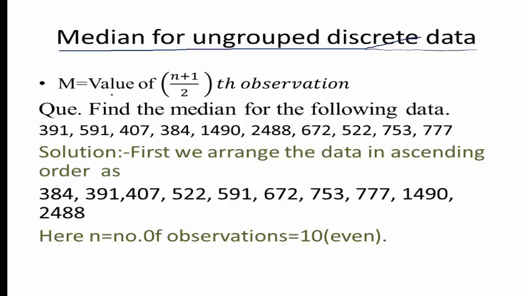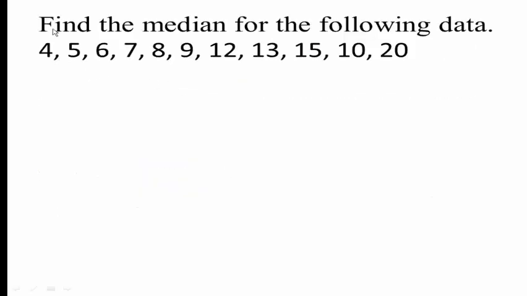Rather than taking two formulas for a median, this is the simple formula which will give the median for any data: value of (n plus 1) divided by 2th observation. So first we will find the median for this data. Solution.